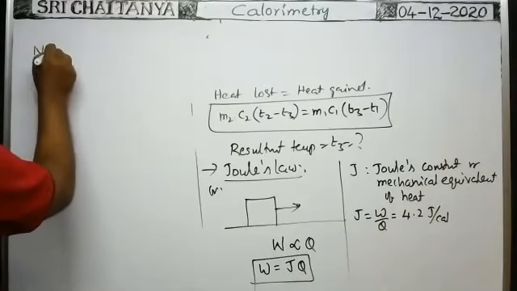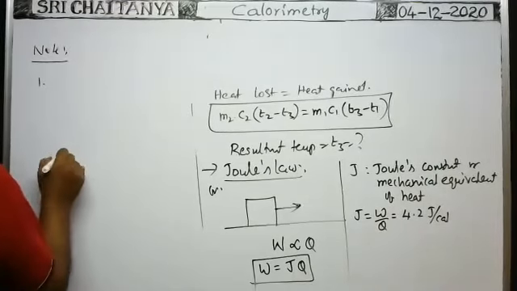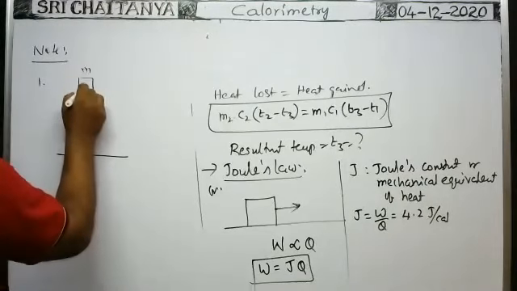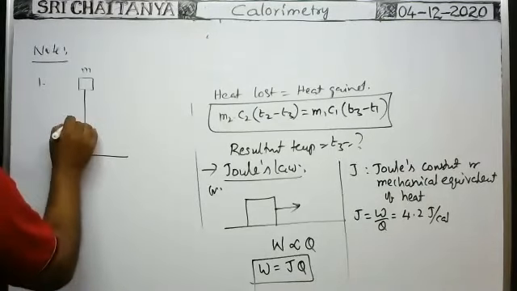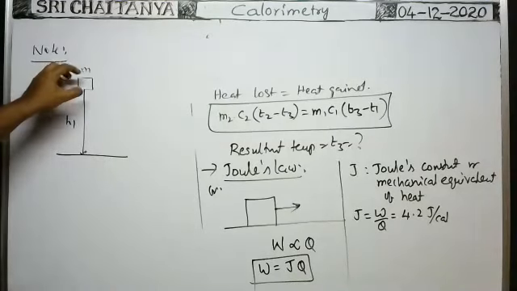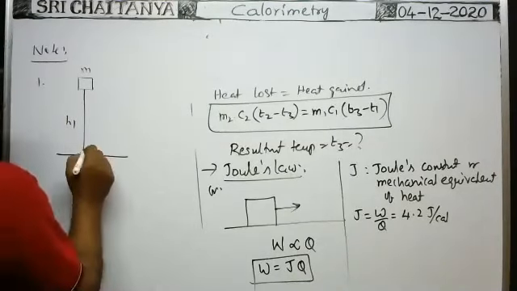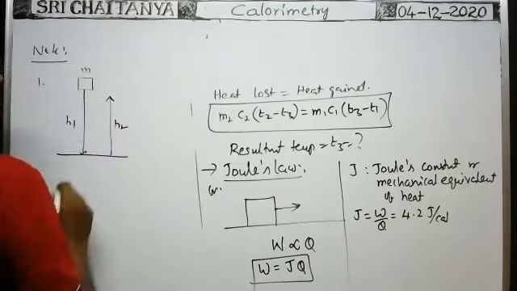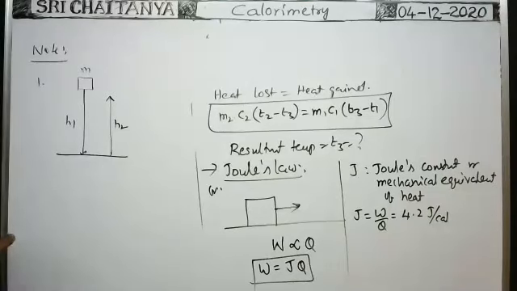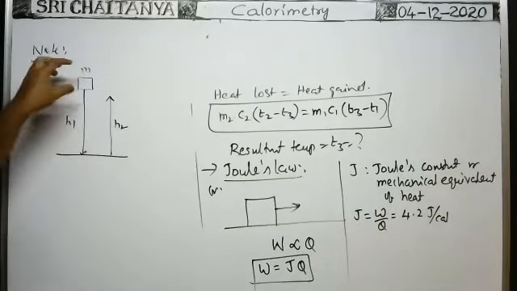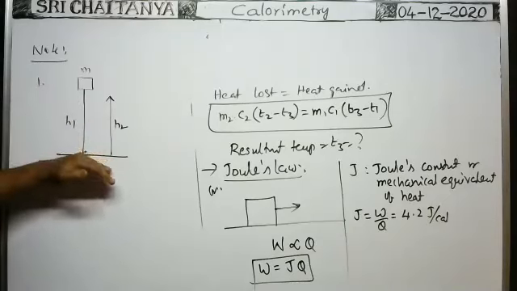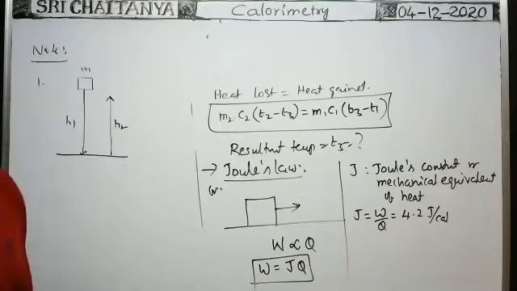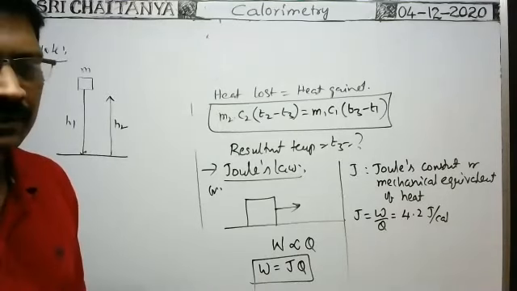Some note points. First one, suppose one body having mass m is dropped from a height h1. Then after collision, it rebounds to a height h2. It is dropped from a height h1, but after collision, it rebounds to a height h2, which is less than this height h1. That means some potential energy is lost now.